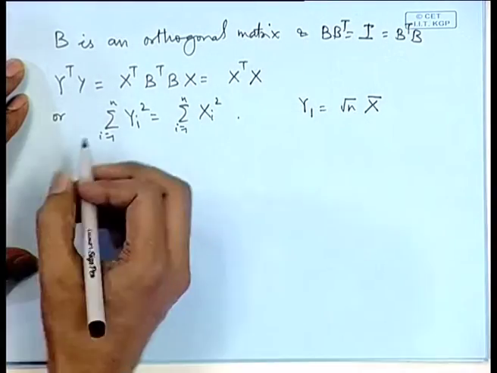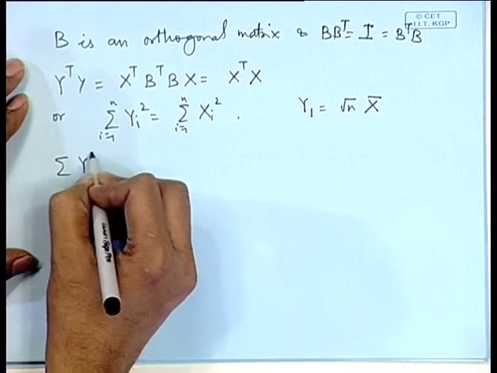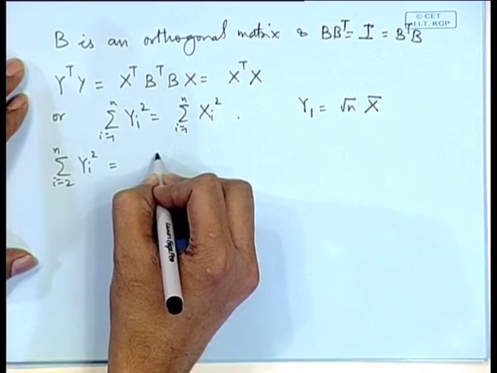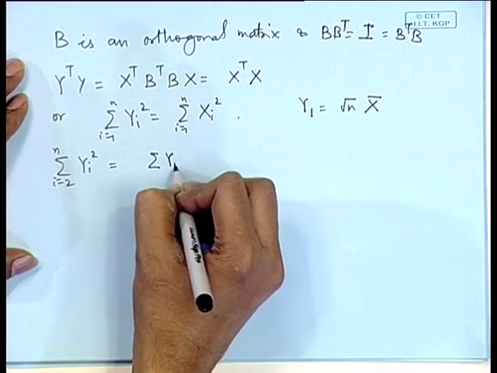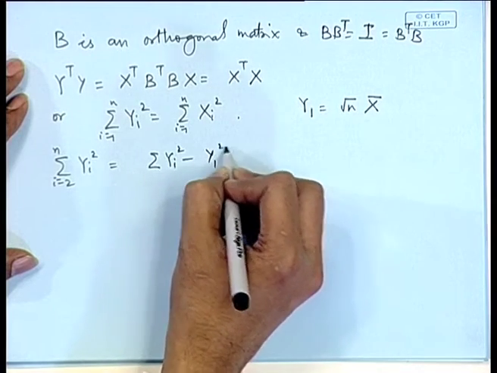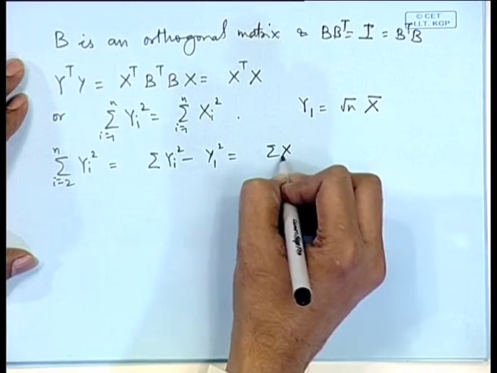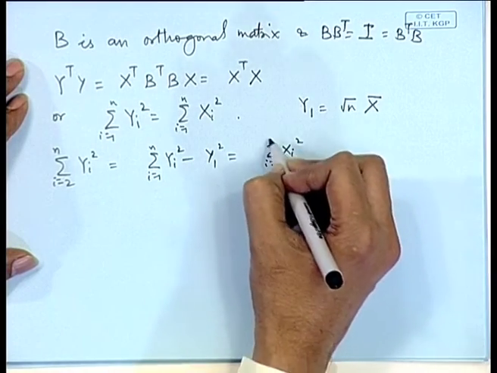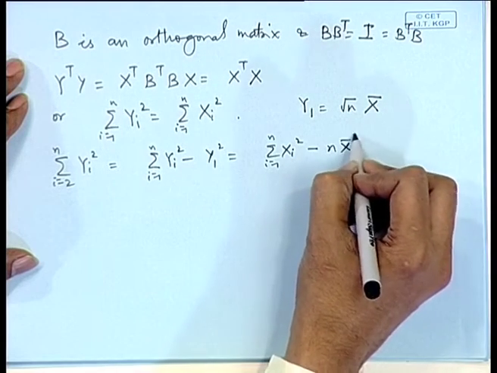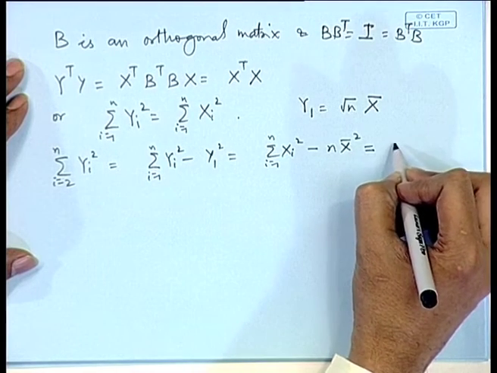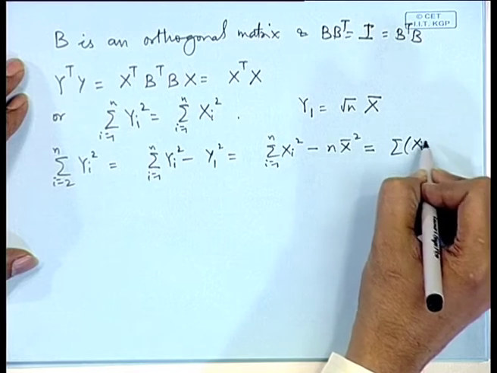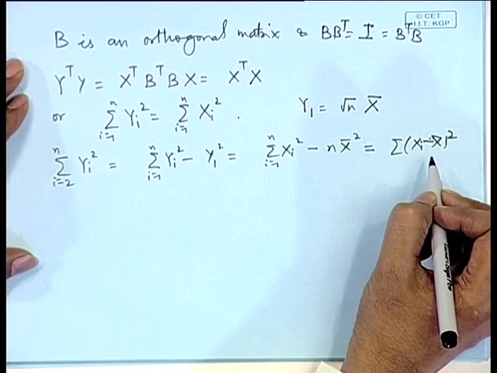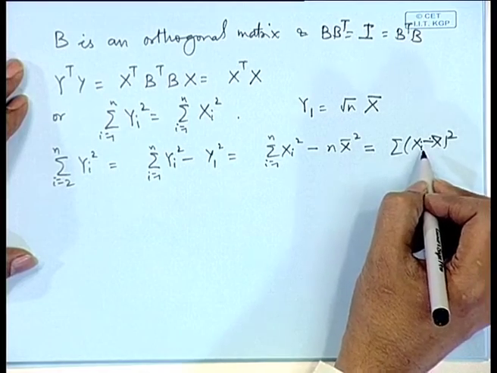So, from here we get sigma y_i square, i = 2 to n, is equal to sigma y_i square minus y_1 square, which is the same as sigma x_i square, i = 1 to n, minus n x bar square, that is equal to sigma (x_i minus x bar) whole square, which is the term which appears in the S square term, that is the sample variance.